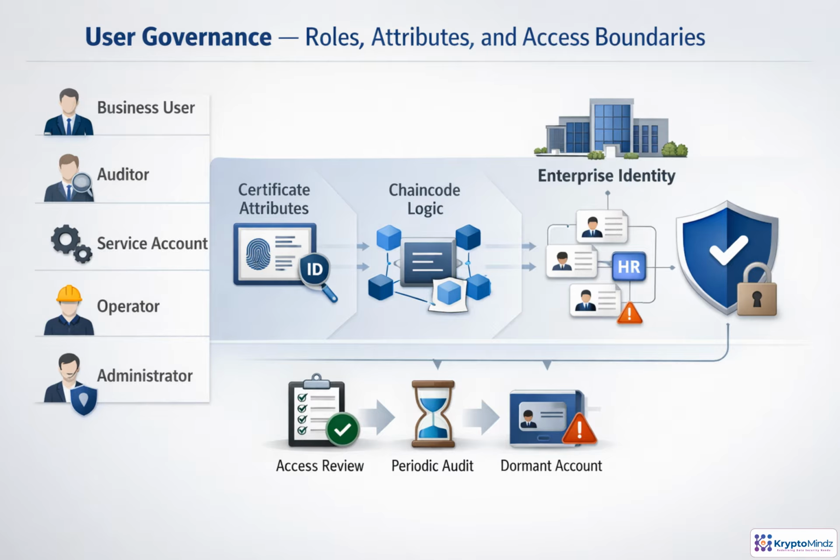User governance starts by separating identity from entitlement. A person or application may have a valid Fabric certificate, but that does not mean it should be able to do everything. Business users, auditors, service accounts, operators, and administrators all need different boundaries. Certificate attributes, enterprise identity claims, and chaincode checks work together to enforce those boundaries. Governance then continues through access reviews, audits, and cleanup of dormant accounts, preventing privilege creep over time.